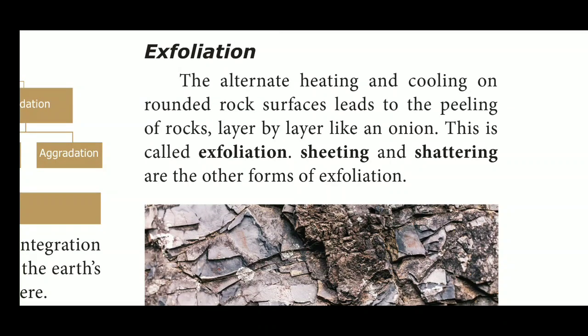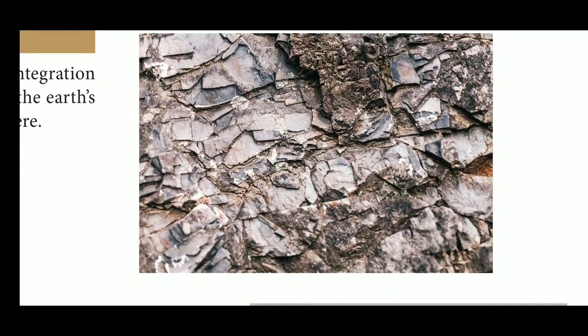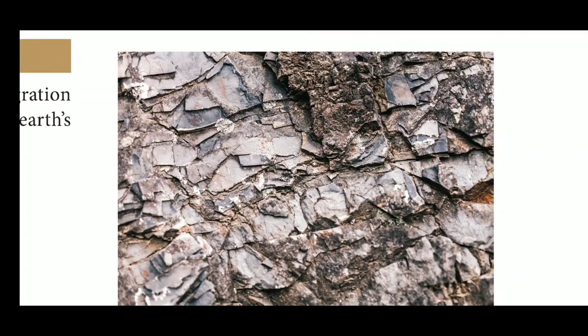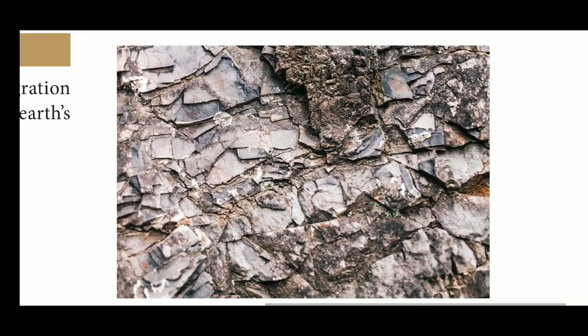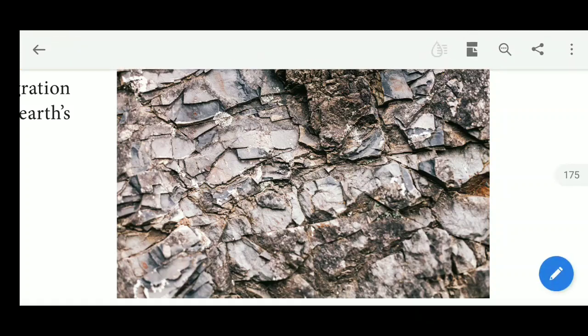First, we are going to discuss exfoliation. What is exfoliation? The alternate heating and cooling of a rounded rock surface leads to the peeling of rocks. We can see in the picture that these rocks look like decomposed leaves.